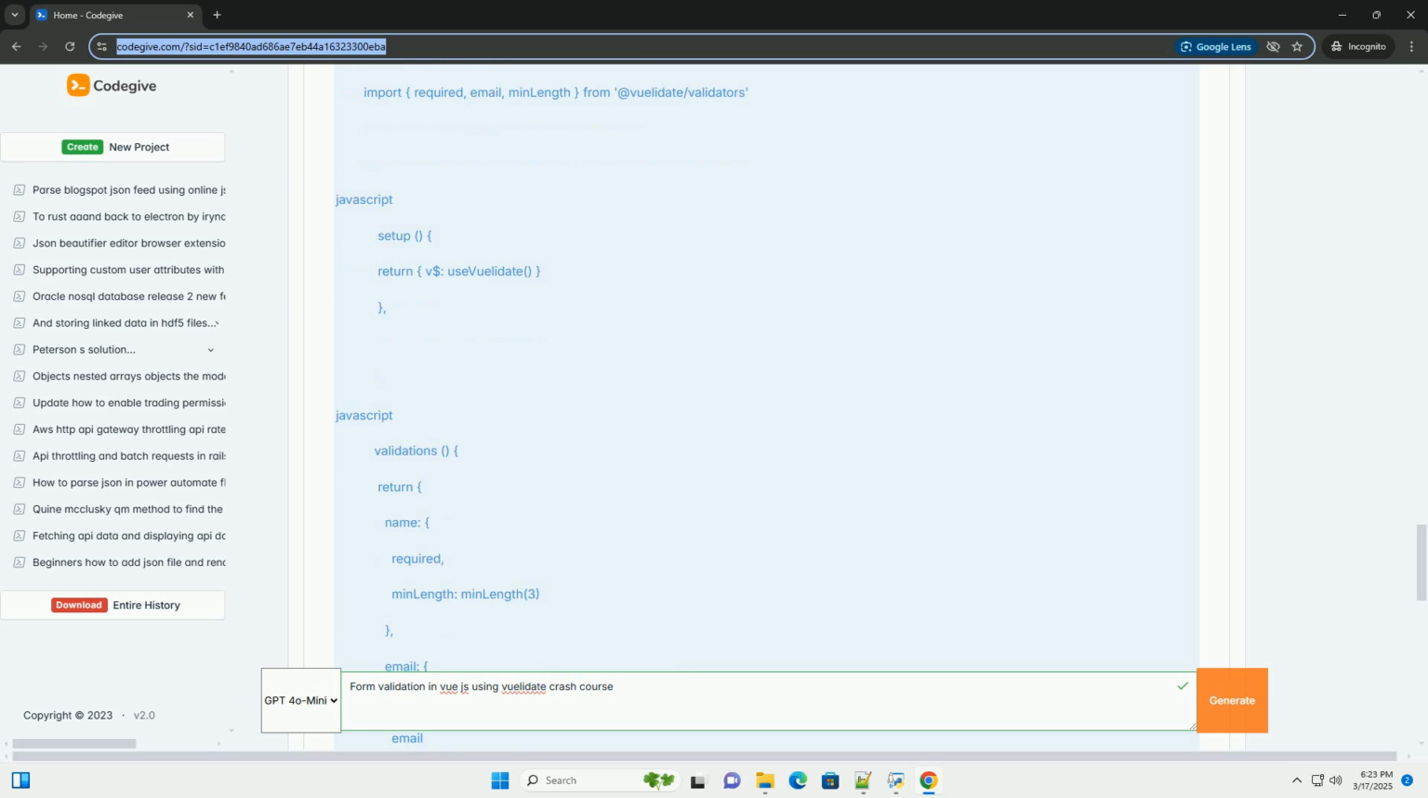Conclusion. Vuelidate is a powerful and flexible library for form validation in Vue.js. By using Vuelidate, you can create robust and user-friendly forms that are easy to maintain and extend. Remember to always validate data on the server as well for security. This tutorial should give you a strong foundation for using Vuelidate in your Vue.js projects. Good luck.